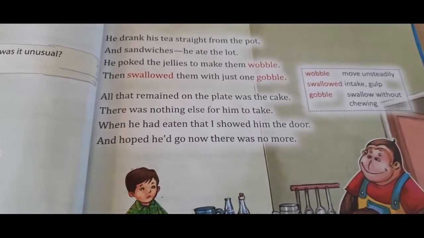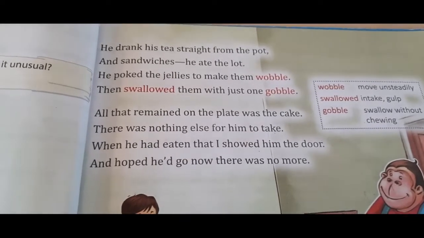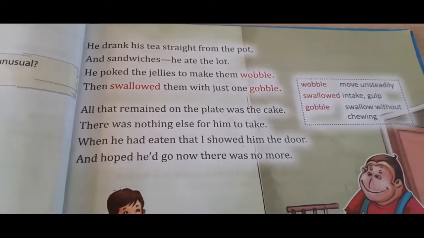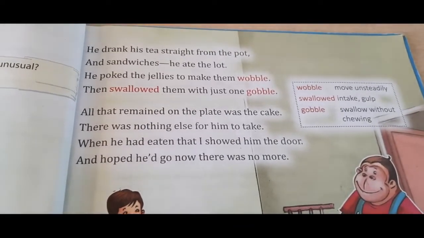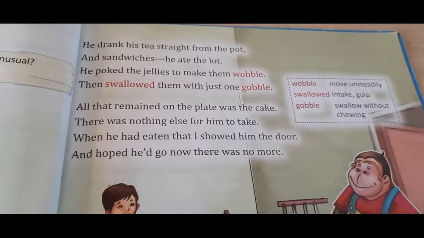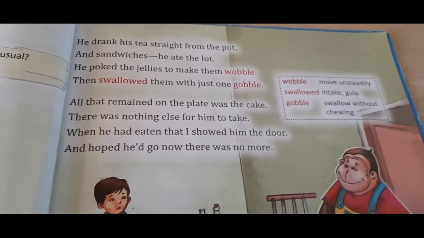Now, he drank his tea straight from the pot, and sandwiches he ate the lot. He poked the jellies to make them wobble, then swallowed them with just 1 gobble.